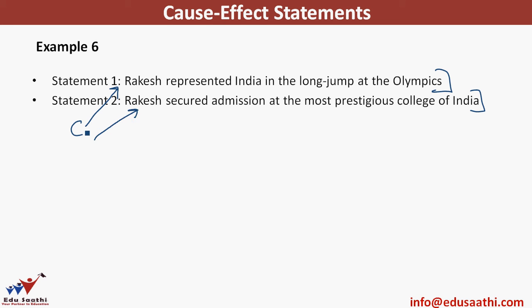The cause being Rakesh is a hardworking, sincere fellow who is trying very hard to excel at sports and at studies. So here the diagram would be a common cause giving out two effects. Another example.